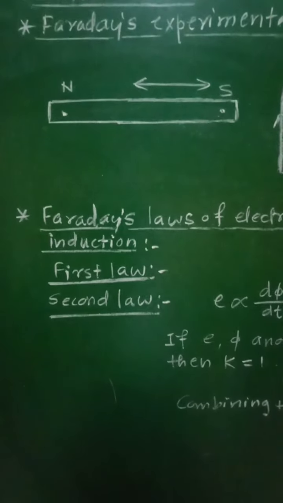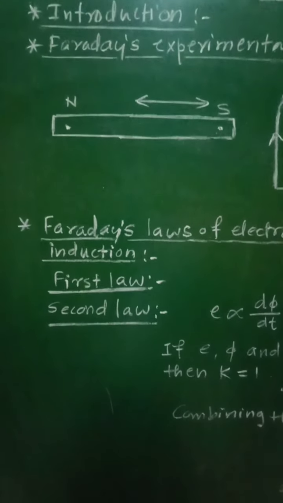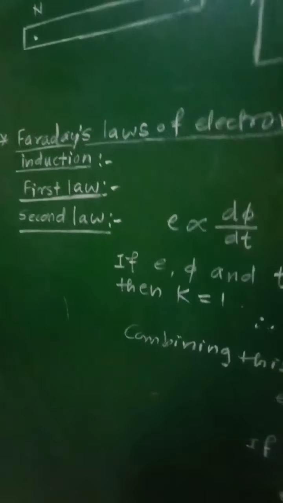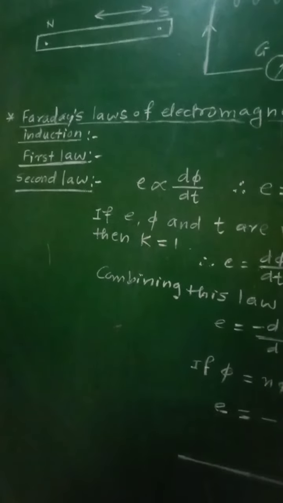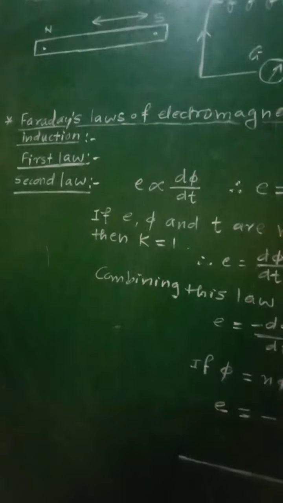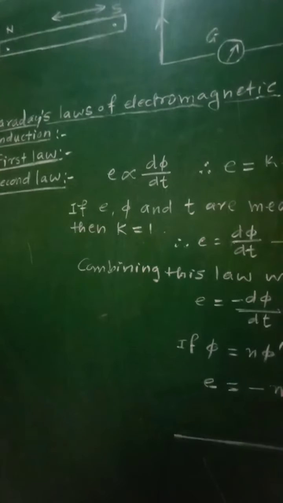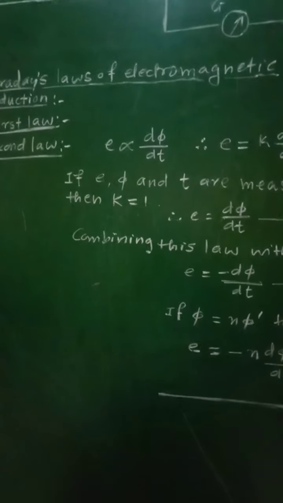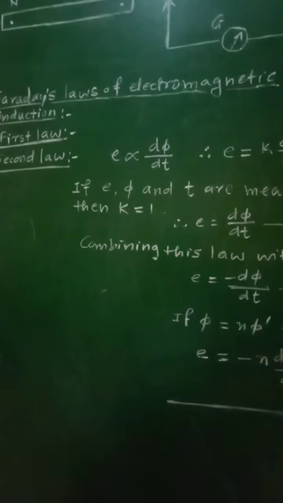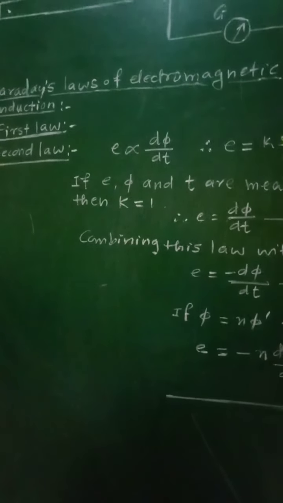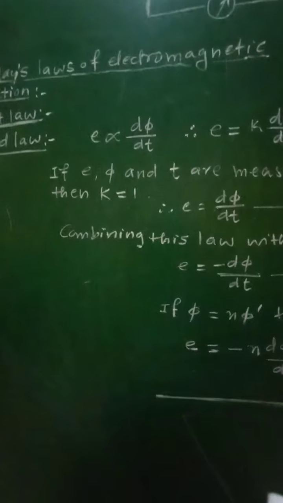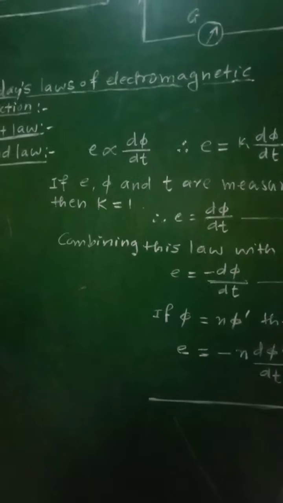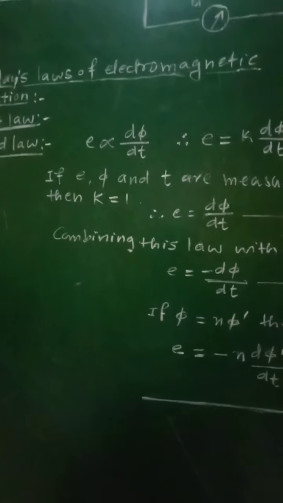According to this second law, the magnitude of induced EMF produced in the circuit is directly proportional to the rate of change of magnetic flux linked with that circuit. In this way, this law gives the magnitude of induced EMF.